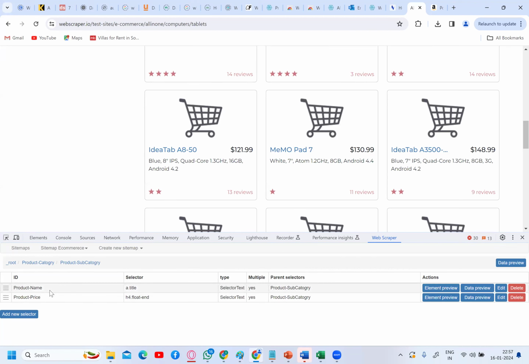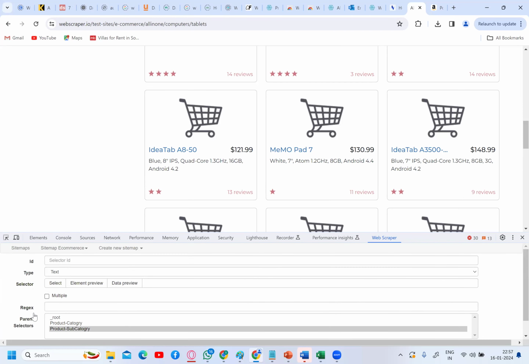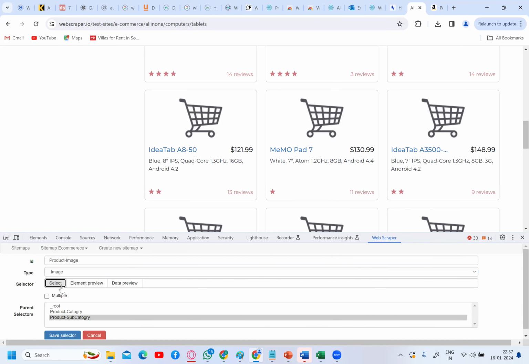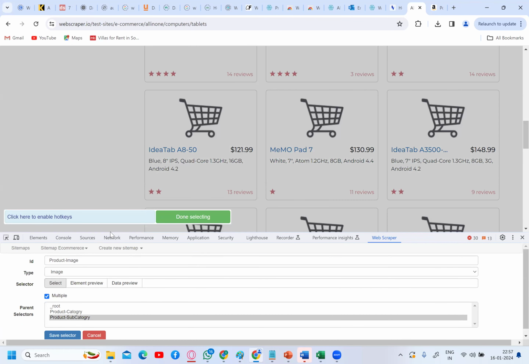Now again under product subcategory, I created two selectors. One is product name, one is product price. Now I'm going to create another selector. So what is that? Product image. Yes or no? Every product will have an image. Like this, you can do anything. Product description, product image. Now tell me what is the type? Is it a text or link? It is image type, because I am going to select the image. Again, we have a number of images. Click on multiple, select multiple.